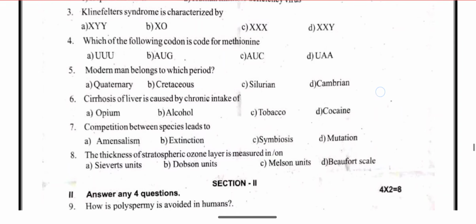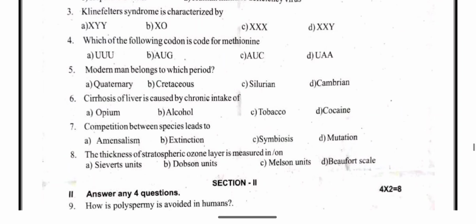Next, question number 7 is taken from chapter 10, organism and population. Competition between species leads to one of the species becoming extinct. Option B. Next, question number 8 is taken from chapter 12, environmental issues. The thickness of the stratospheric ozone layer is measured in Dobson units.